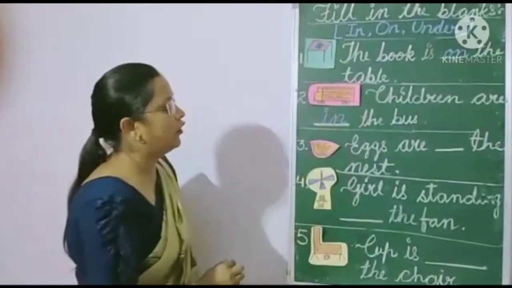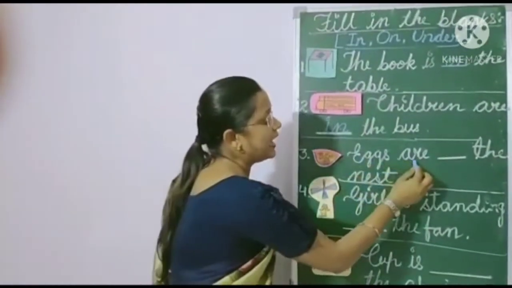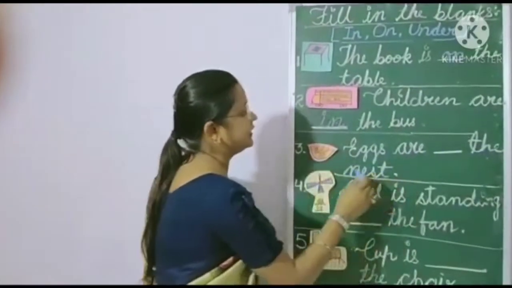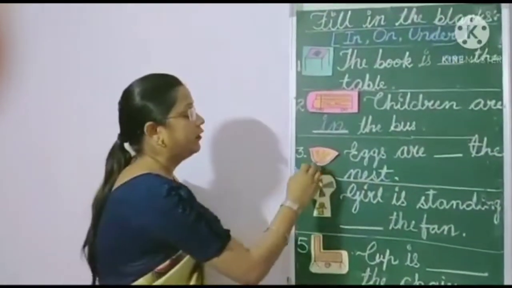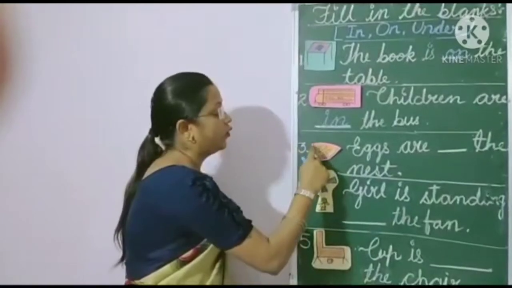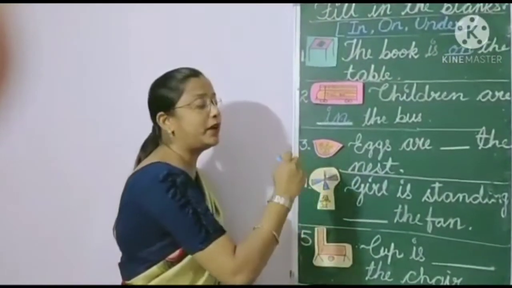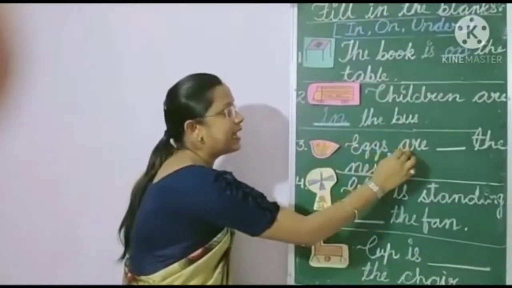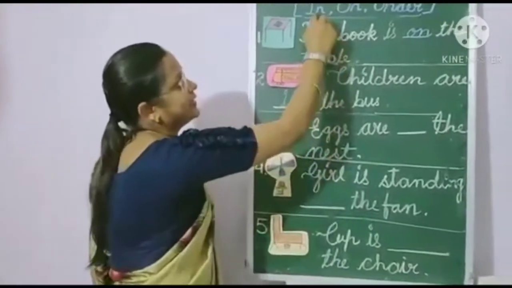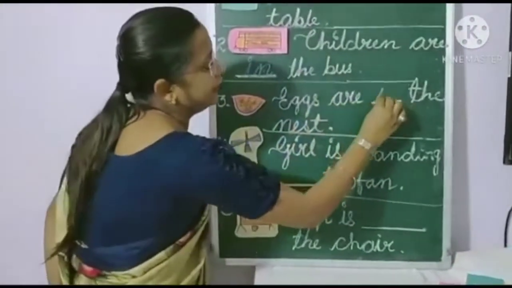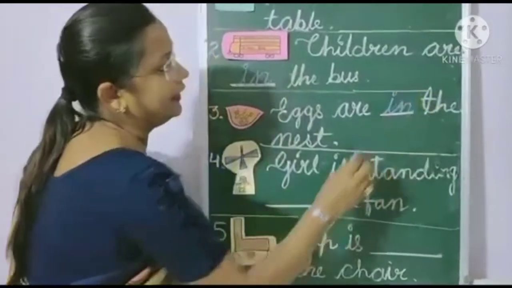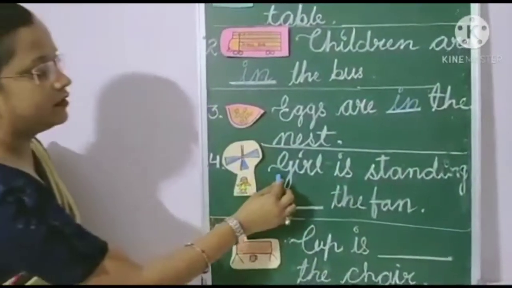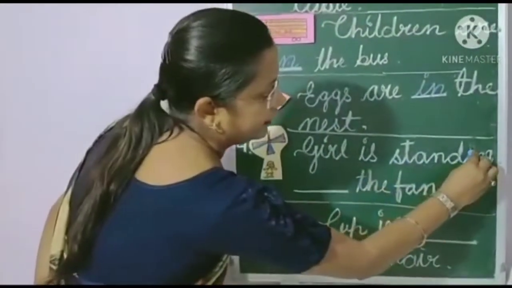Okay, now eggs are blank the nest. Where are eggs found? Where will the eggs be? In the nest, on it? Where? Inside. Then eggs are in the nest. Eggs are in the nest. In the nest.